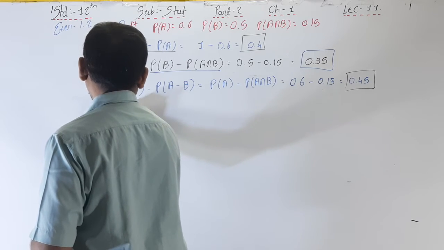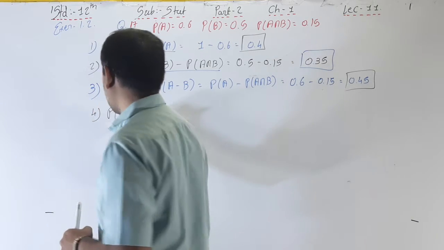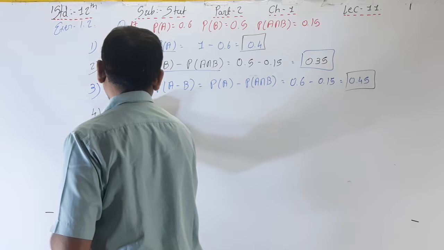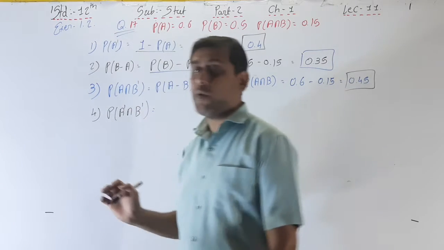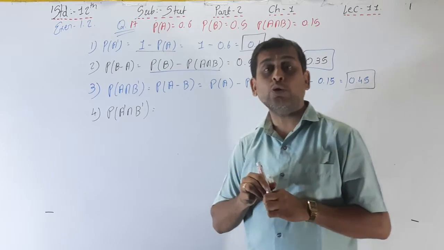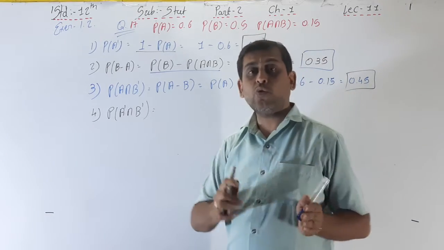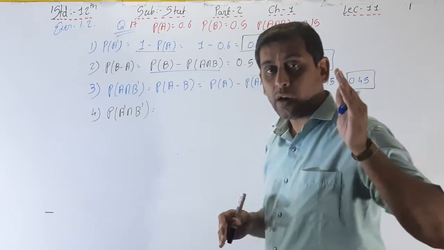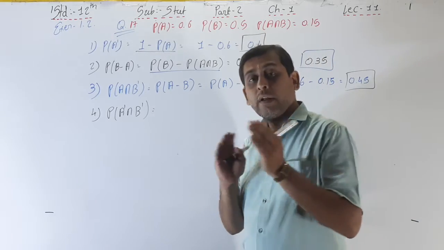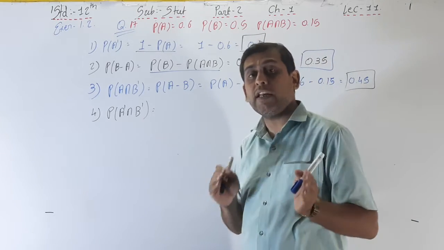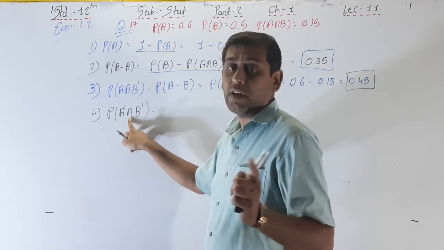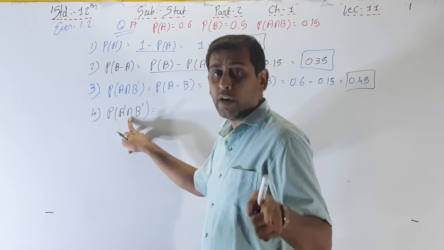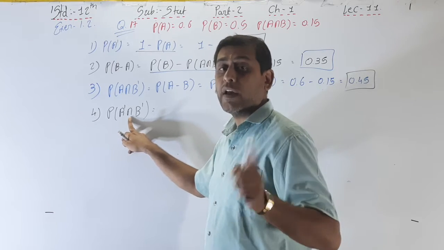P of A dash intersection B dash. I told you that whenever the dash is on both the events, then we have to cut that dash and write it on the whole bracket. We convert the intersection into union, or if union is there, we write intersection.